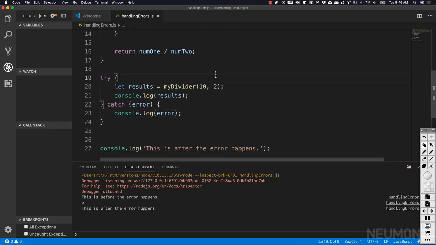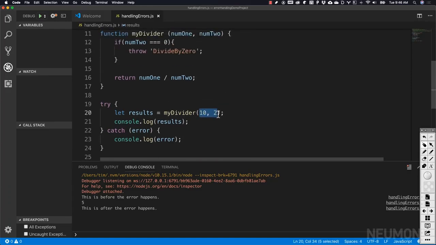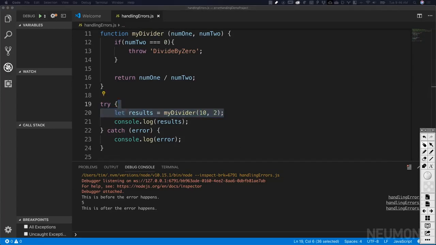So this is useful if we are prompting the user in our web page through a web form or something like that for the two values that we are going to divide. If they don't provide a 0 in the divisor, then everything executes the way it's supposed to.